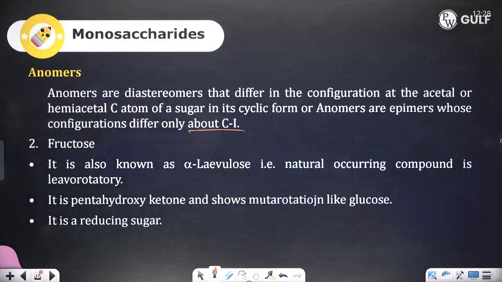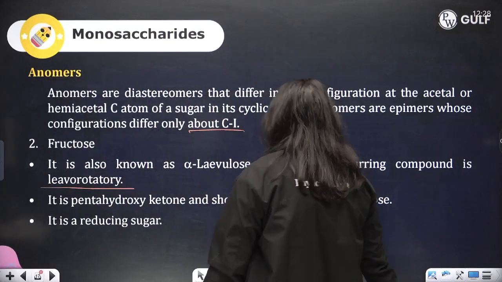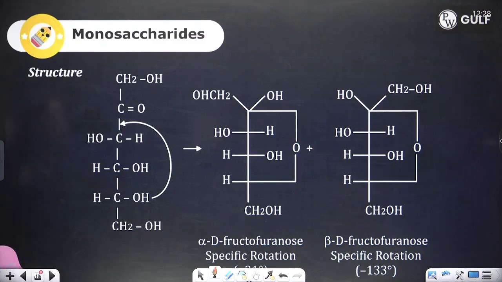Now fructose, it is also known as alpha levulose because in its natural form it is levorotatory, that is, it rotates in the anti-clockwise direction. It is a pentahydroxy ketone and shows mutarotation like glucose, and it is a reducing sugar. This is the structure of fructose.